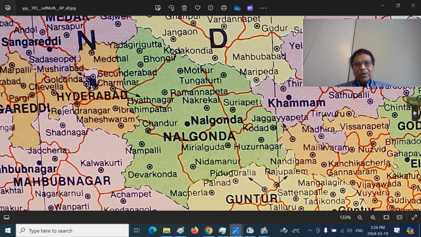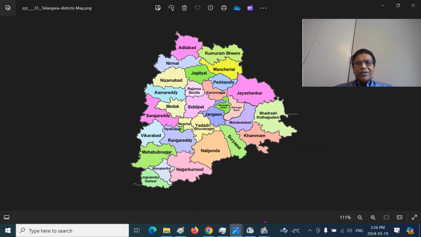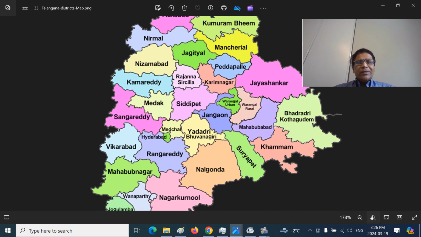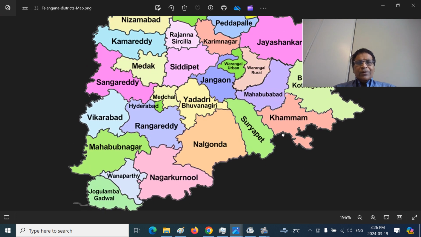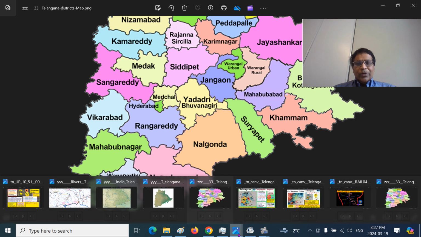Now this is the historical districts. After 2016 or so, many districts were carved out of 10 or 11, and now there are around 33. The Nalgonda district, Suryapet district, and Yadadri district, these are the broader historical Nalgonda Plain or Nalgonda Peneplain region.